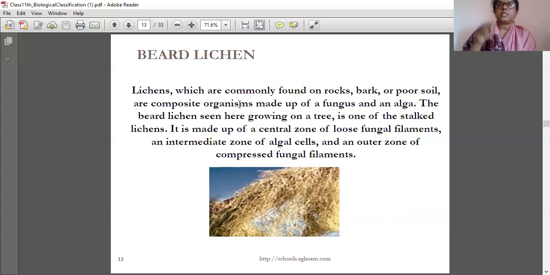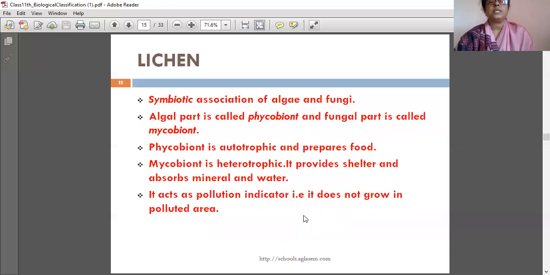One is the central zone, in the center, which has loose fungal filaments. Then one intermediate zone, which is the algal one. The green color indicates algae having chlorophyll, so these are green algal cells. And the outer zone is compressed fungal filaments. Like that, three zones are seen.